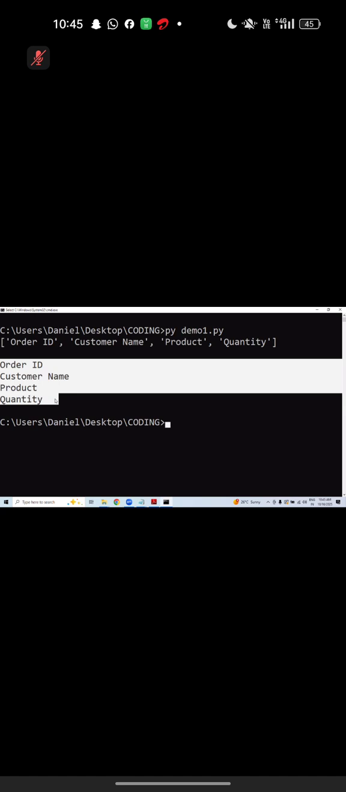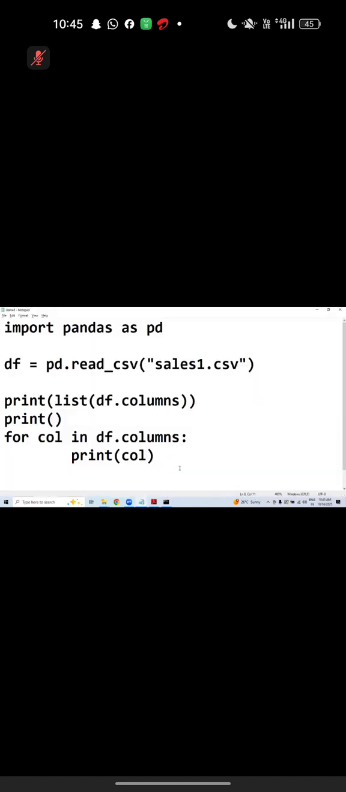Can I ask one question? How many keywords am I using in this code? 4 keywords. Nice. Tell me: import, as, for, in. Nice. Then how many functions am I using? Very good. 3: read underscore CSV, print, list. What is columns actually? Attribute. I'm happy. You understood, I guess.